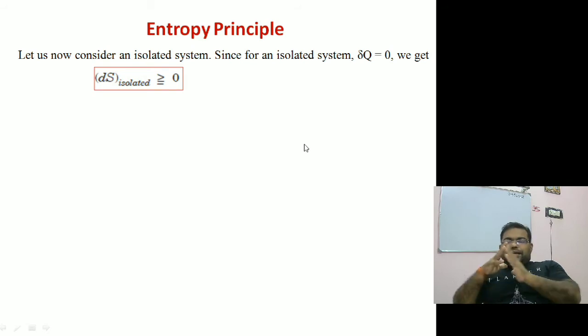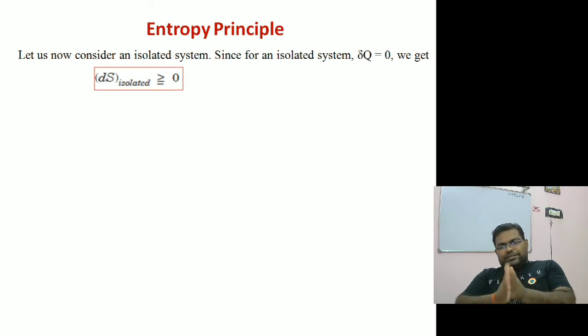Now come to the isolated system. An isolated system was defined as one that does not interact with the surroundings either via work transfer or heat transfer. So in an isolated system, your dq is 0. If dq is going to be 0, then what will happen to entropy?